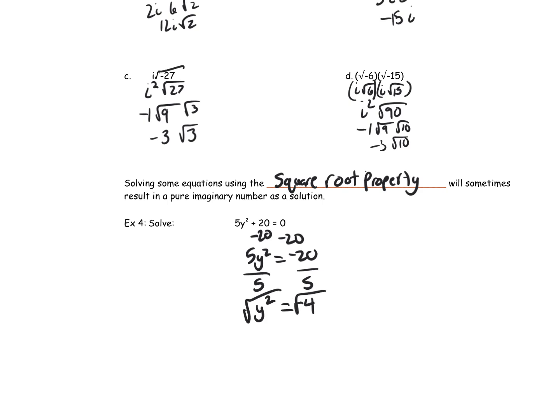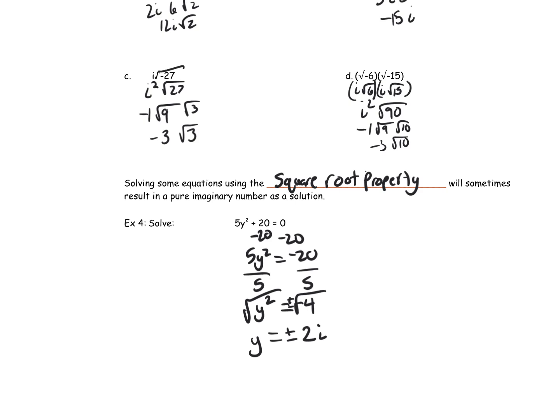But since I'm taking the square root of both sides, I need to take the positive and the negative square root of both sides. So that leaves me with y equals positive and negative the square root of -4. I can pull an i out for sure, but the square root of 4 also simplifies, so this becomes positive and negative 2i. So I have two solutions, positive 2i and negative 2i are my two solutions.